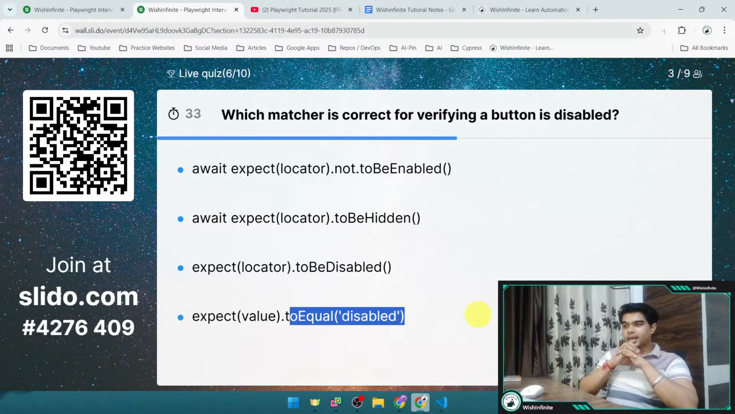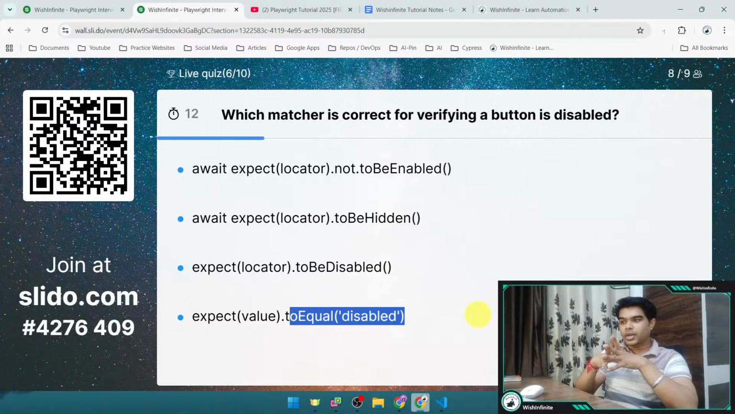Which matcher is correct for verifying a button is disabled? It is a little tricky as per the different options. You can try to select the correct answer, and then we will reveal the answer and discuss. And guys, if you still have any doubt related to these questions, or anything related to the assertion, just let me know.